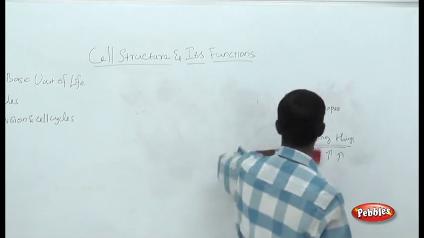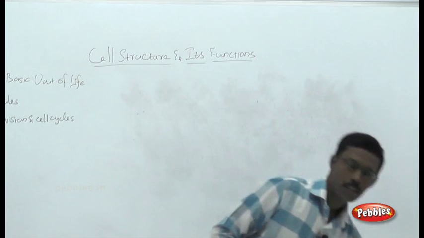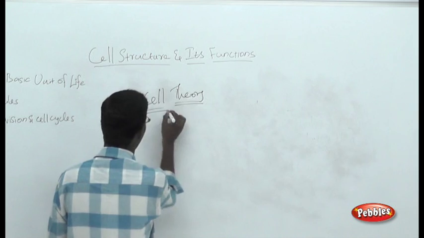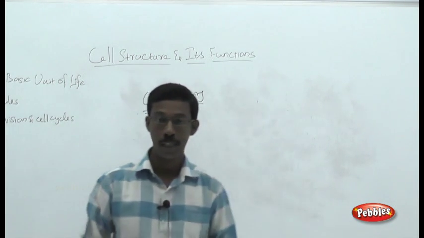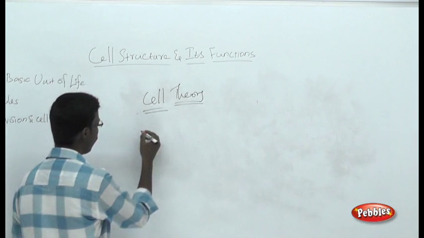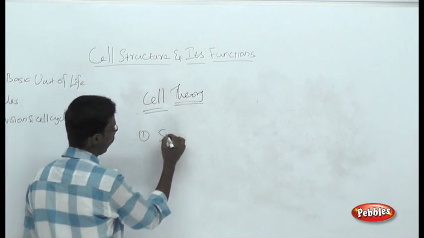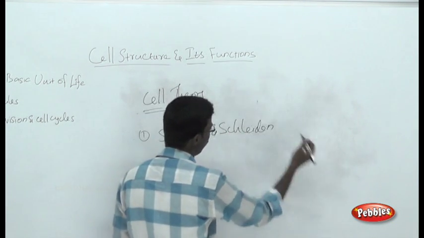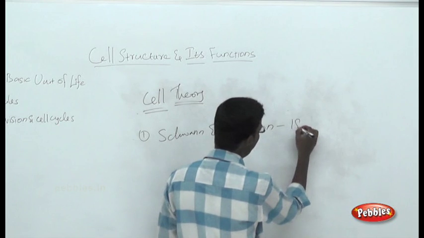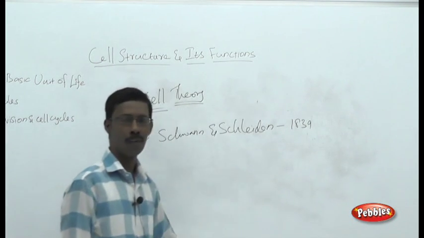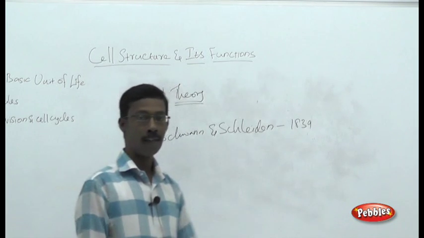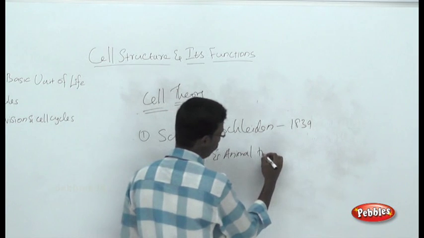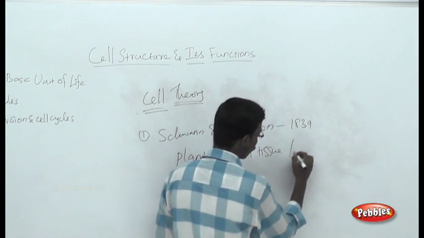What is the cell theory and what is the need for it? The cell theory explains the major important factors of the cell for the living world. Who discovered the cell theory? Theodor Schwann and Schleiden, two scientists, in 1839. They observed many different types of tissue samples, both plant tissues and animal tissues, under the microscope.